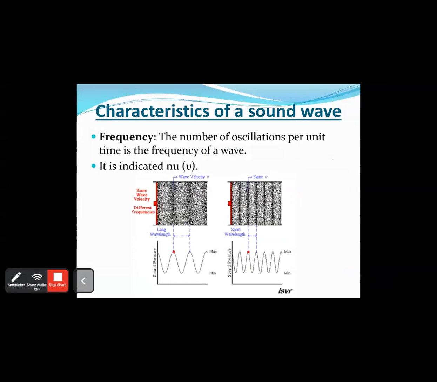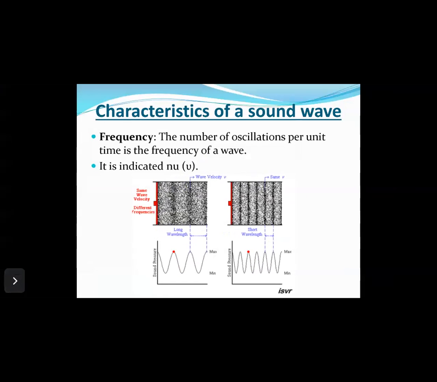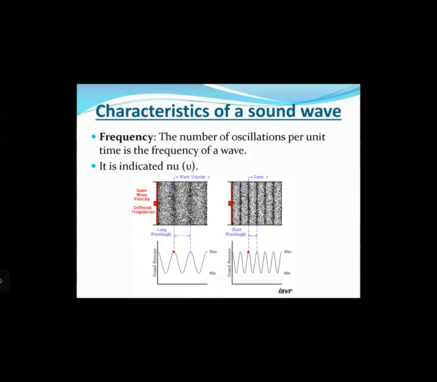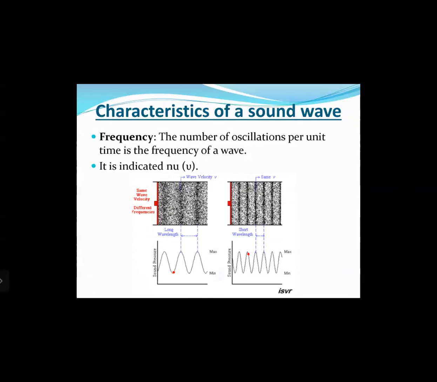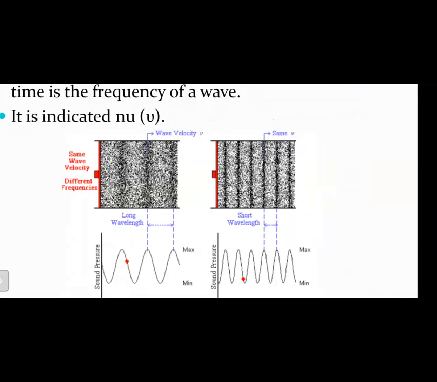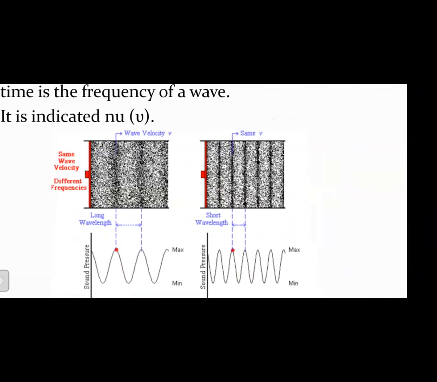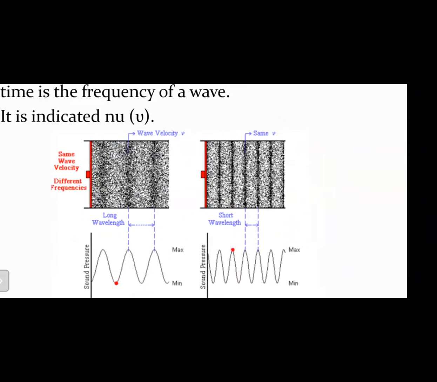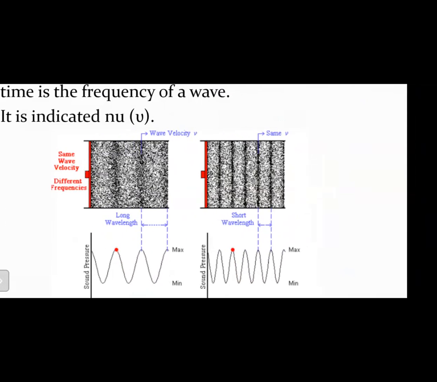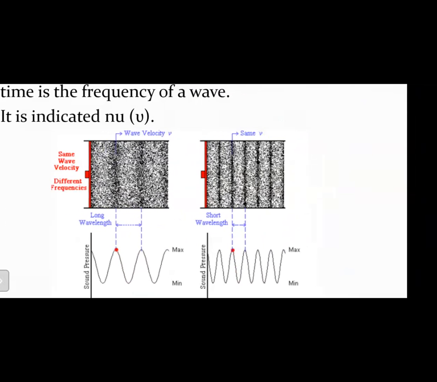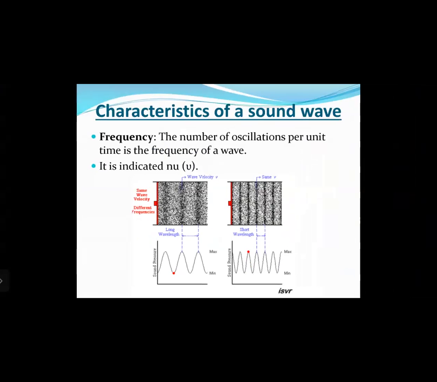Then the next one is the frequency. The number of oscillations per unit time is the frequency of a wave. It is indicated by the symbol nu. As you can see here, on the left hand side we have the wave having a longer wavelength, right? That means it has a lower frequency. Whereas on the right hand side, you have the wave of a shorter wavelength, which has a higher frequency. Both of the waves happen to move with the same velocity in the medium.